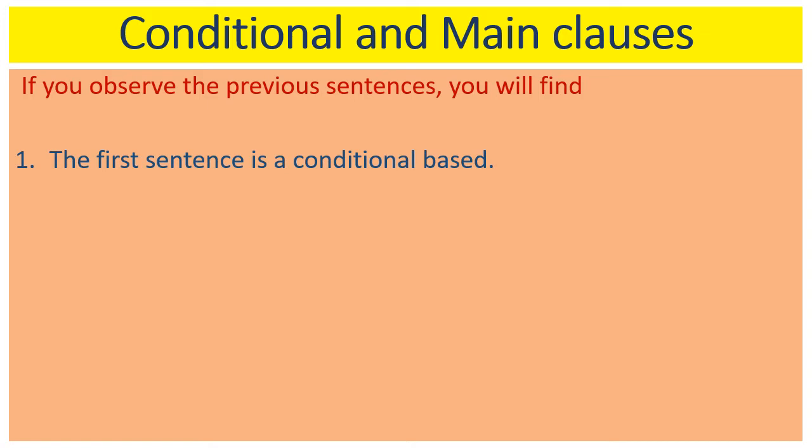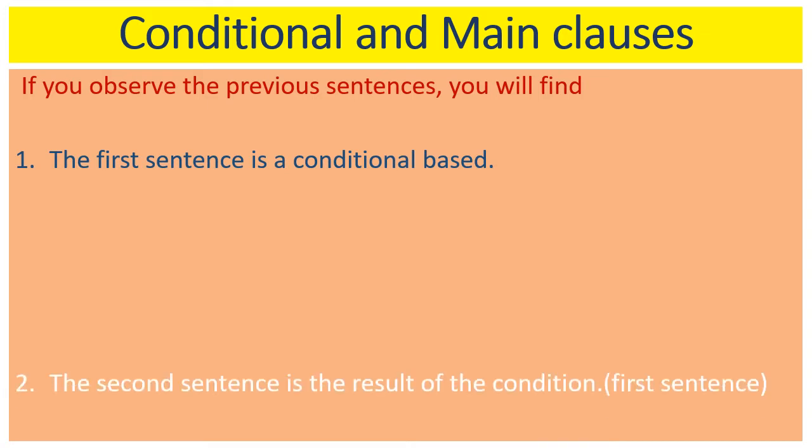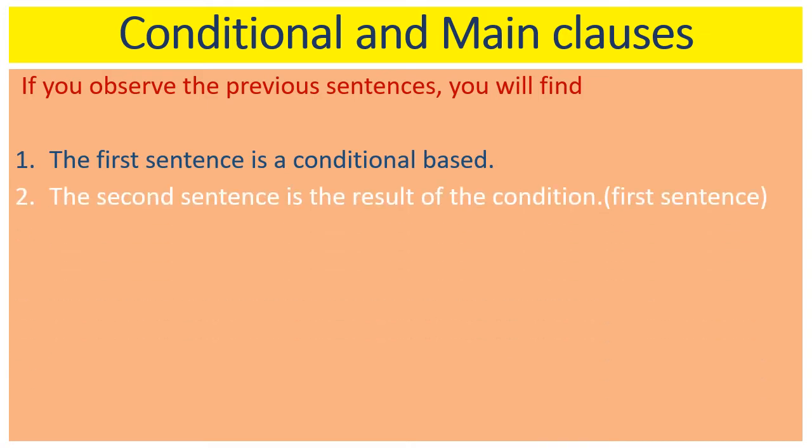So there is a condition given in that sentence. The second sentence is the result of that condition, that is, of the first sentence. So here, you find two sentences in the if clause. The first sentence is the conditional base and the second sentence is the result or effect of the first sentence. Based on the first sentence, the second sentence takes place.